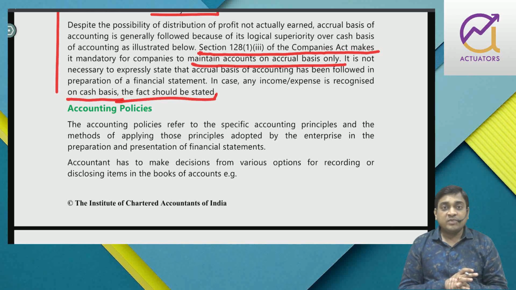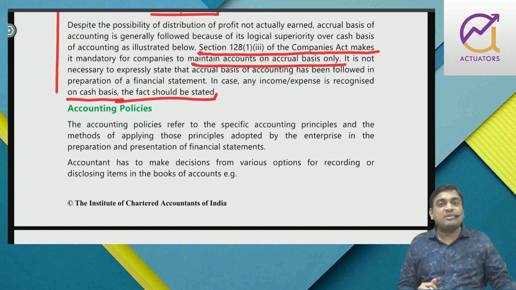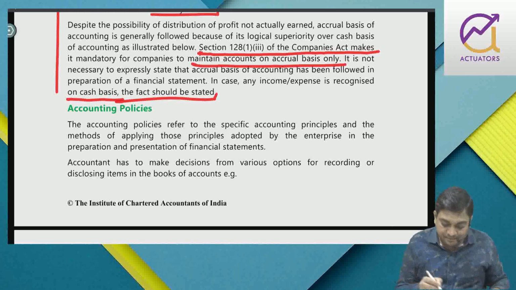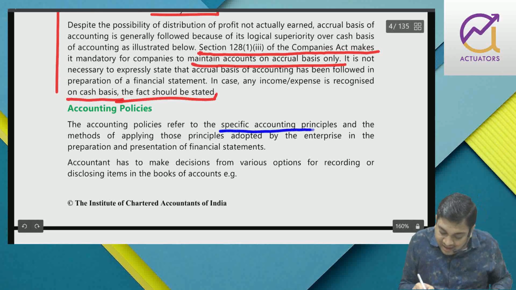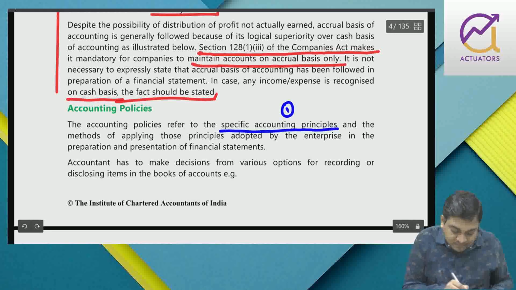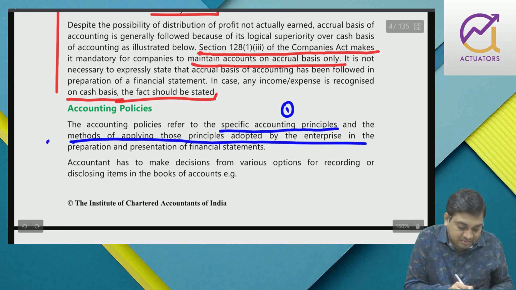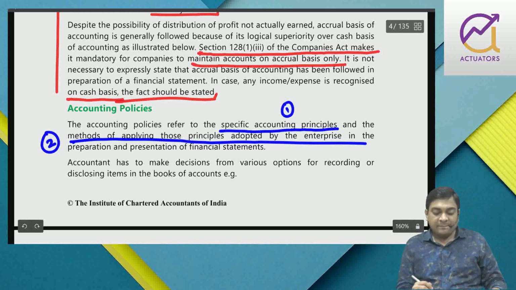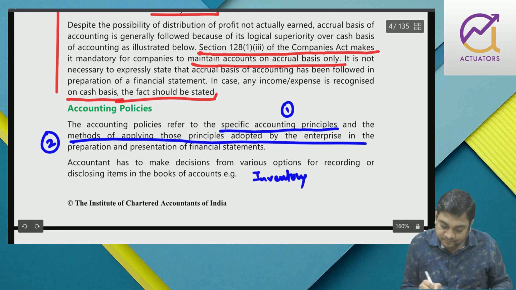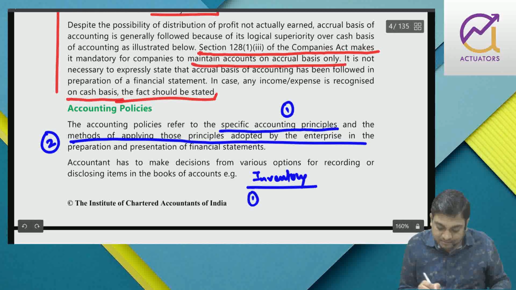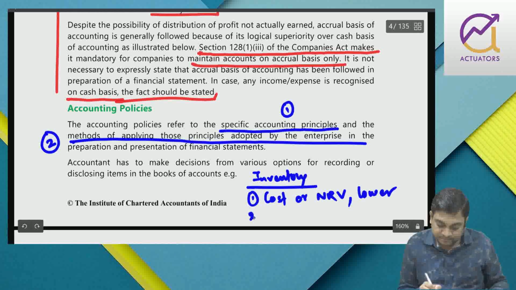That is accounting policy. So at the very first outset, if someone asks me what is accounting policy, I can say two things. Number one, specific accounting principles and method of applying those principles. Say for example, if I talk about inventory, what is the principle? Cost or NRV, whichever is lower. And what is the cost methods?